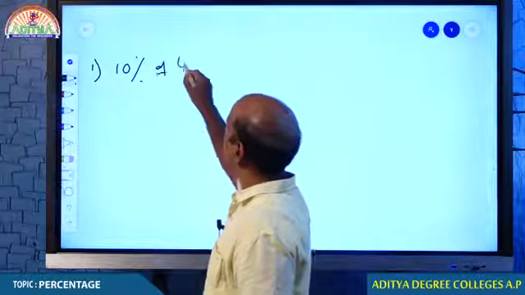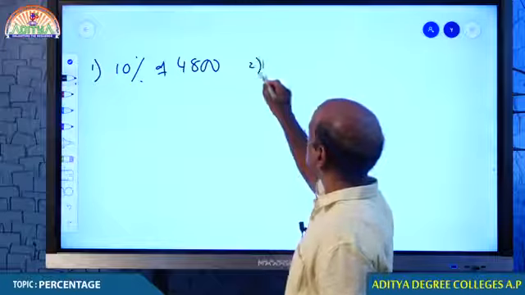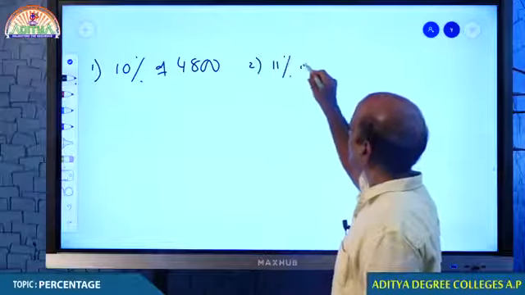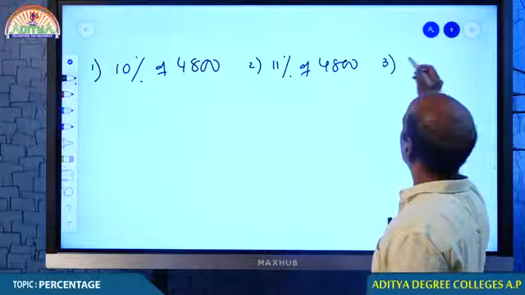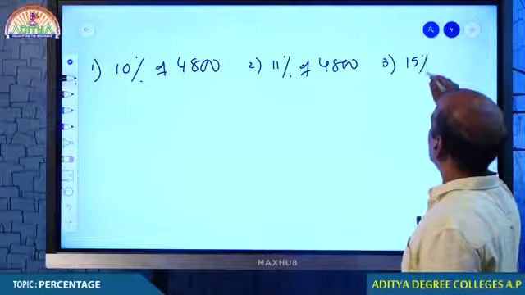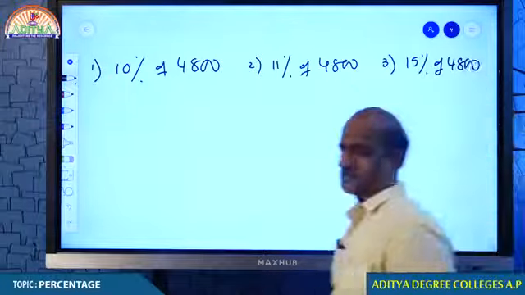10% of 4,800, quick. Come on student. 11% of 4,800. 15% of 4,800. Come on student, make it fast.